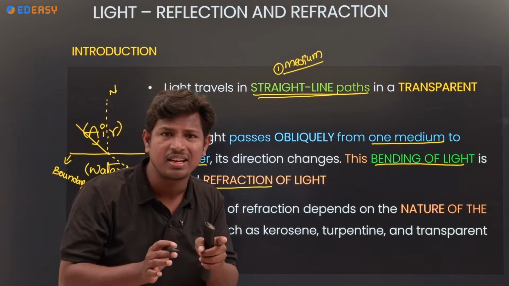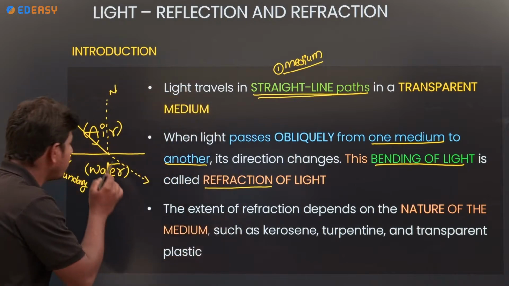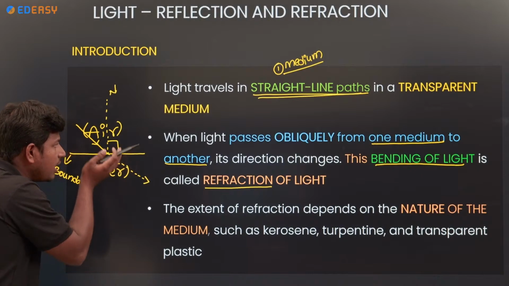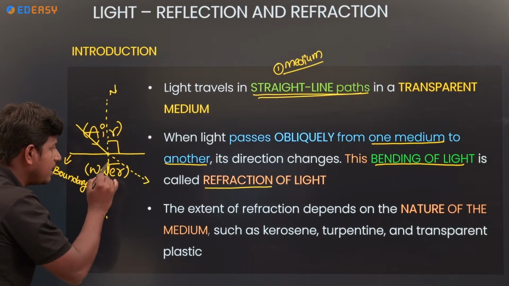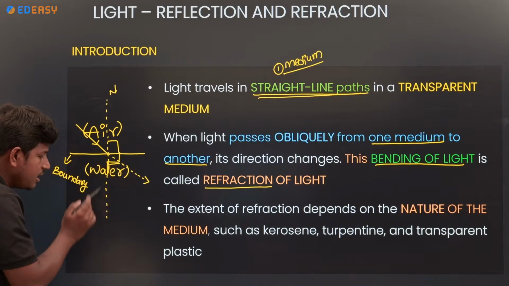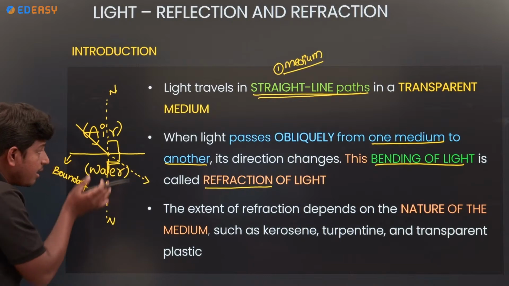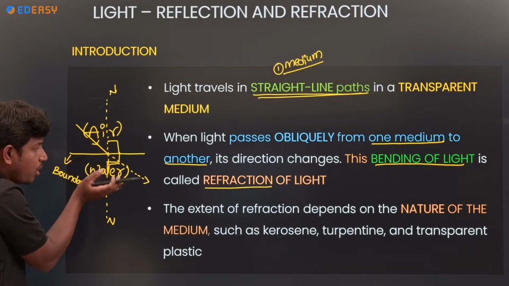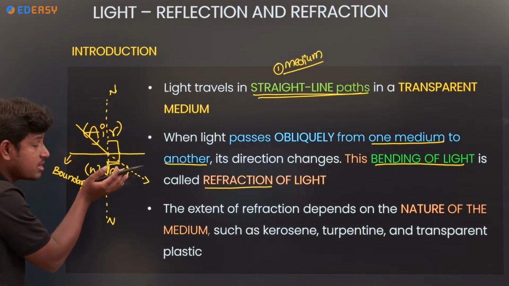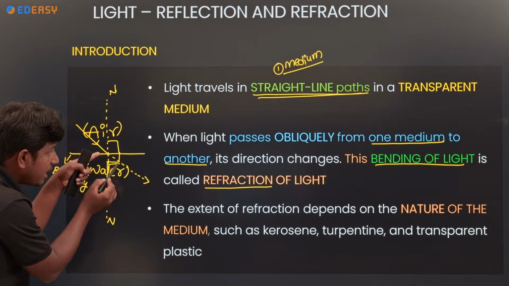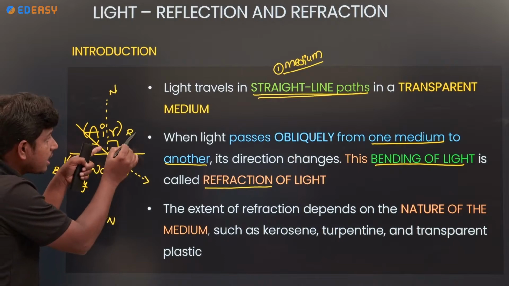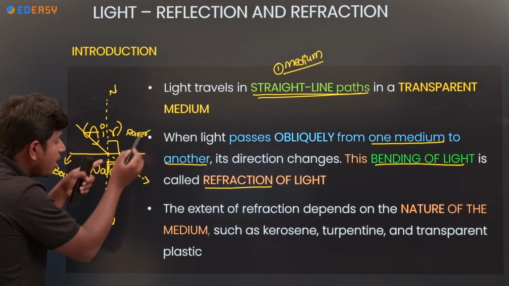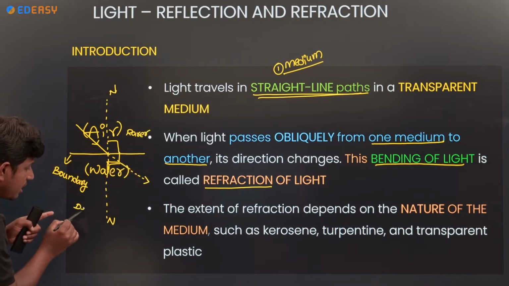Okay, it is an imaginary ray, always perpendicular. That means how much angle? 90 degrees with the surface. Here we take a normal. Whenever light travels from air to water, what happens? This is the actual direction of the light ray. Air we call the rarer medium, and water we call the denser medium.